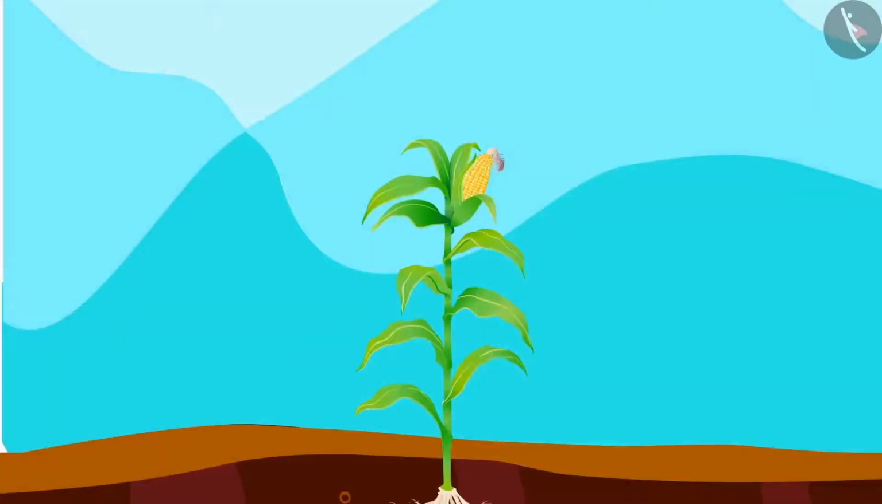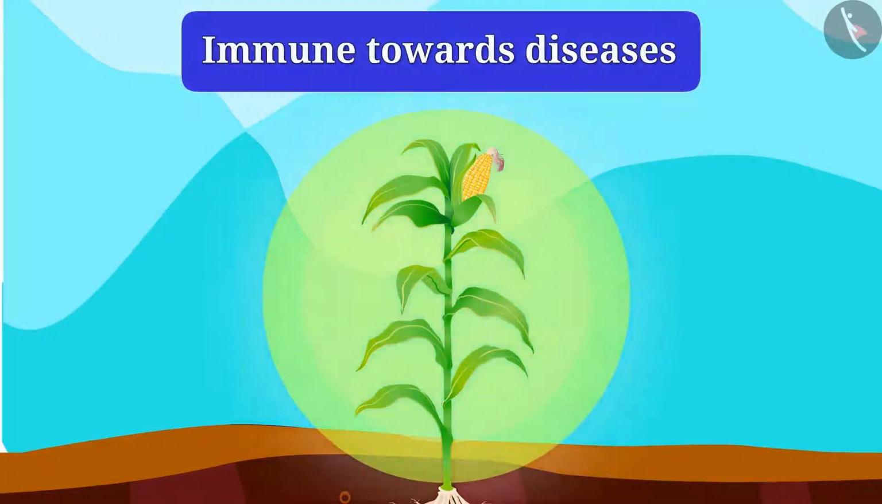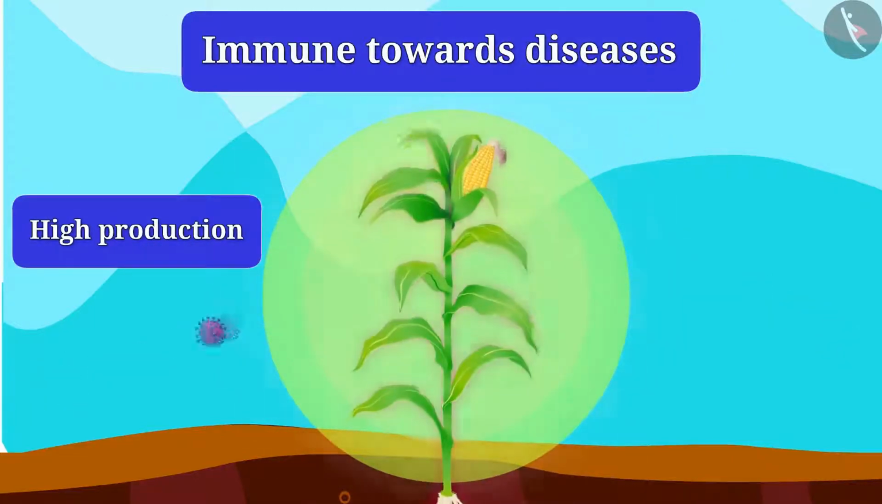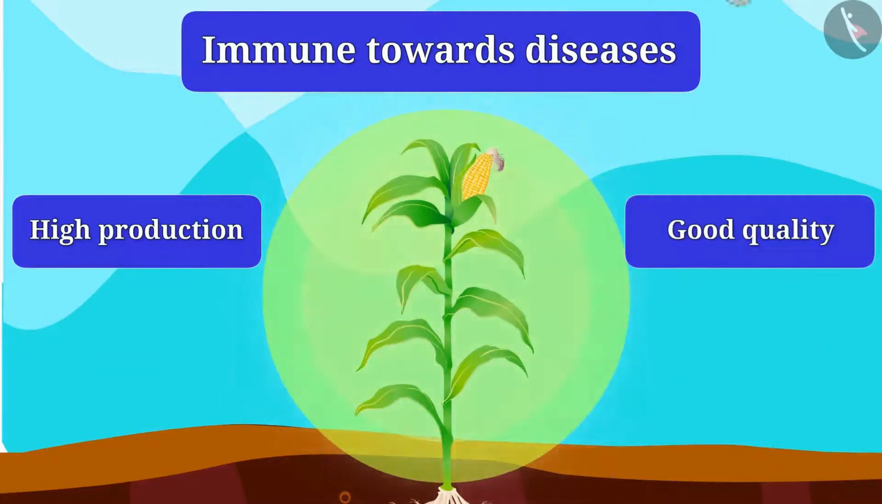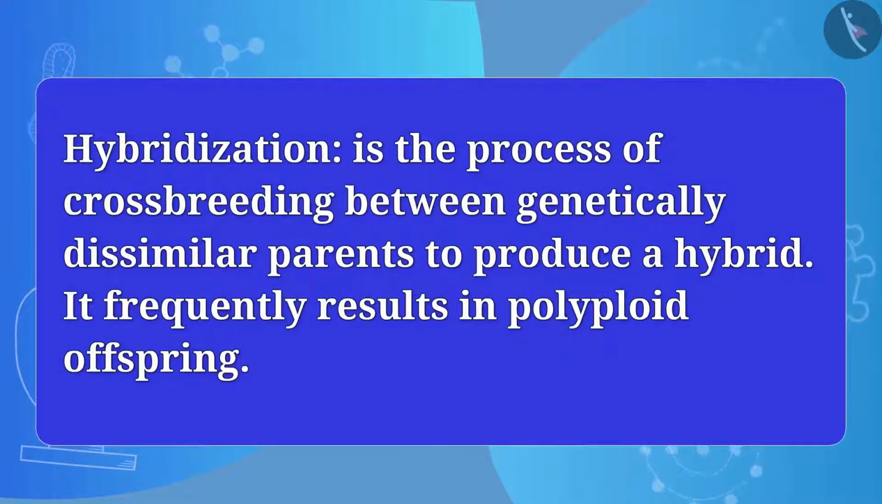Friends, do you know what is the identity of a good crop? The crop should be immune to diseases, have high production, and be of good quality. And one way to include all these desired features is hybridization. So guys, do you know what this hybridization is?